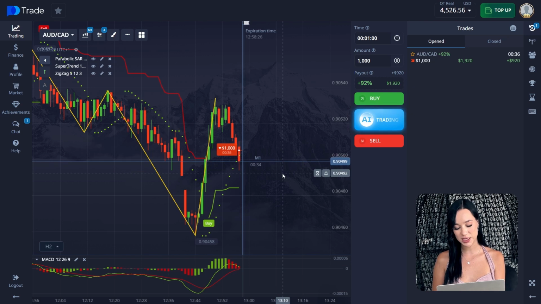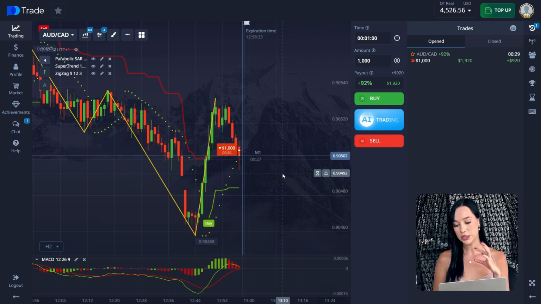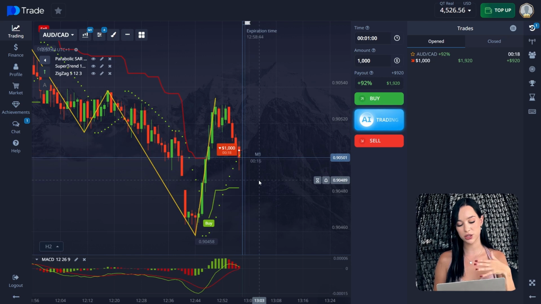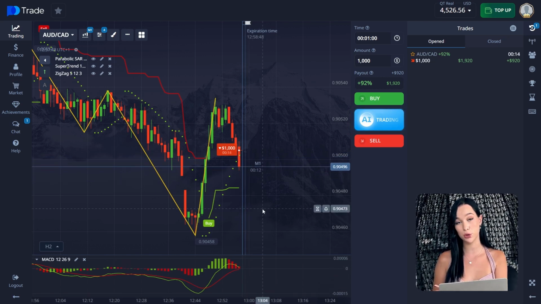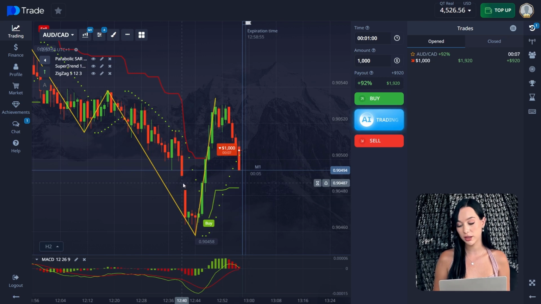We can see that the last bars are red. They almost crossed the 0 level. 2 lines of MACD crossed each other and are going lower in the same direction. So it's pretty good for us. As you can see, as I told you before, you don't need to only look at the indicators. You also need to look at the candlestick patterns, at support and resistance levels, at the previous movements of the chart to predict the future movement of the chart. Because indicators could just be late, and that's the point.